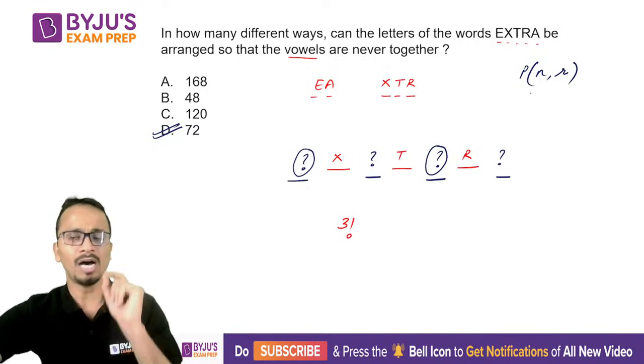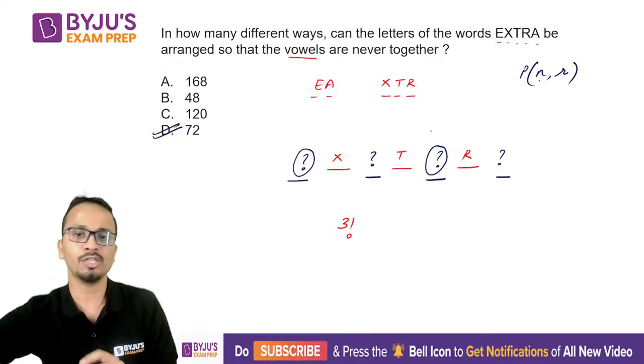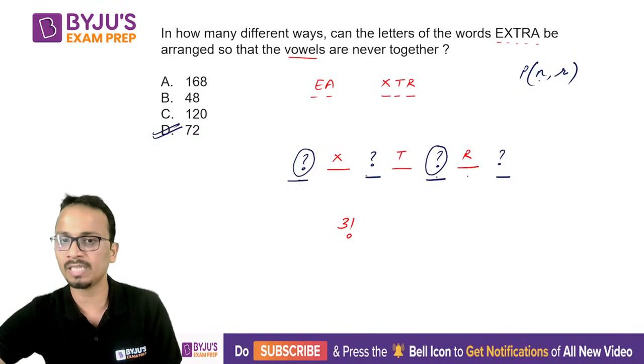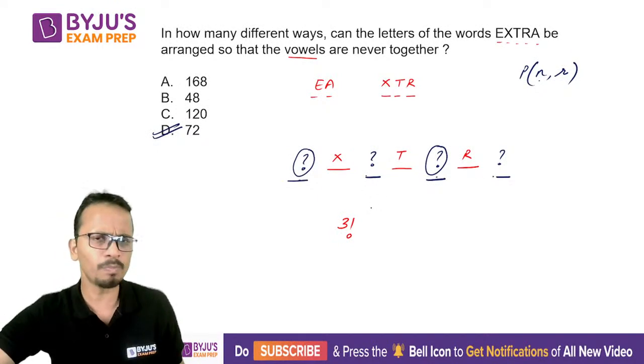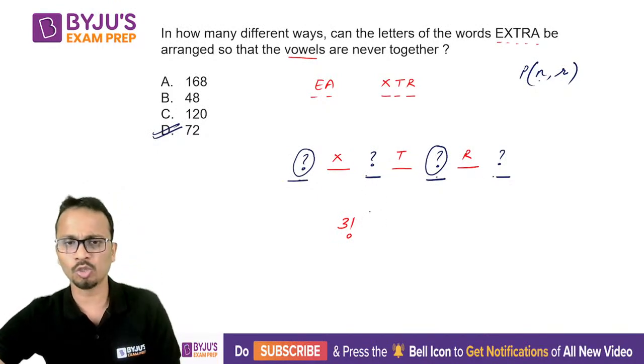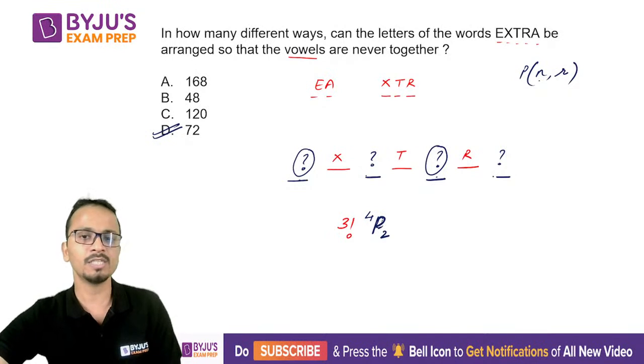Right, now arrangement of r out of n. So what we have is, we have 4 places available, and at these 4 places we have to arrange 2. So the formula here will be 4P2. All right, this is one way that I have explained right now.